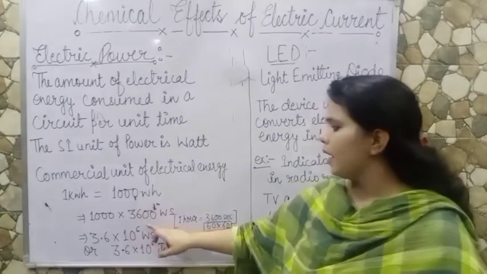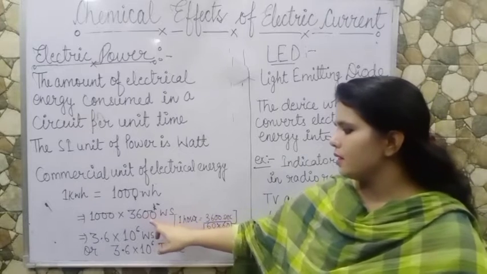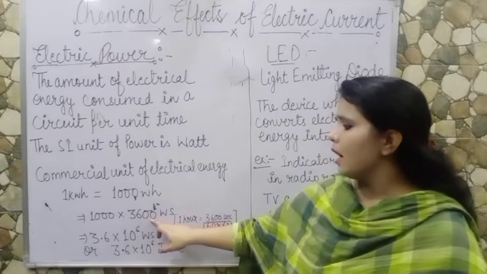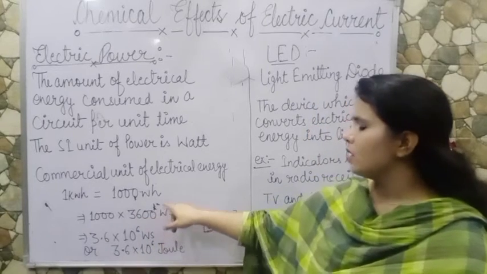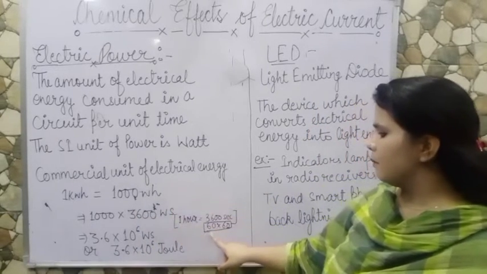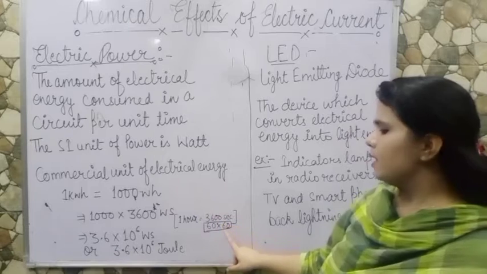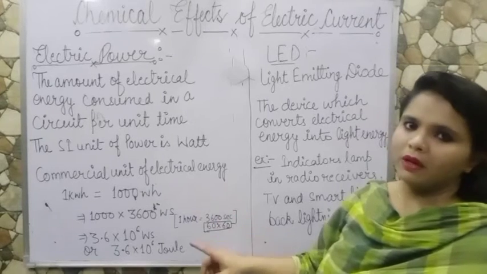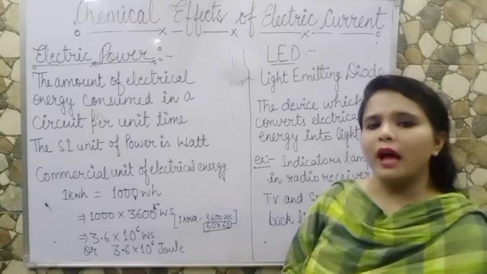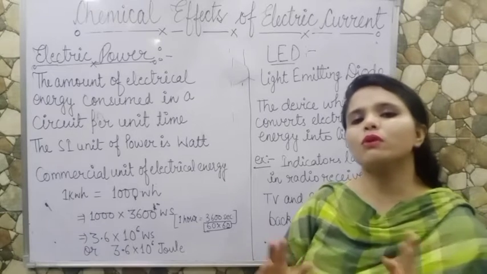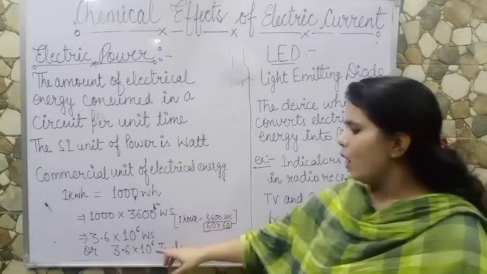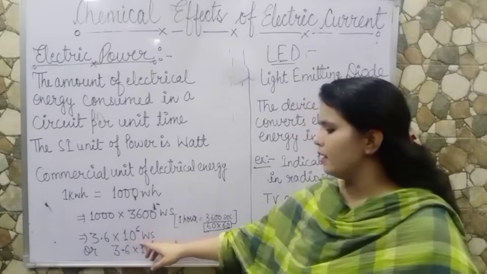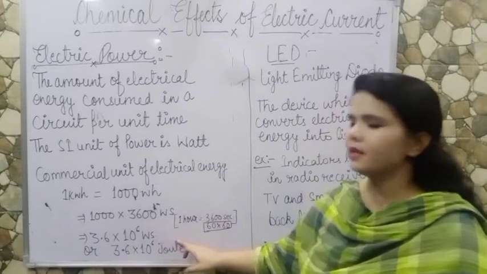So 1000 into 3600. We multiply it with 3600 because in 1 hour there are 60 minutes and 60 seconds in 1 minute, which means we have to change hours into seconds by multiplying by 3600. Now we get 3.6 into 10 raised to the power 6 watt second.